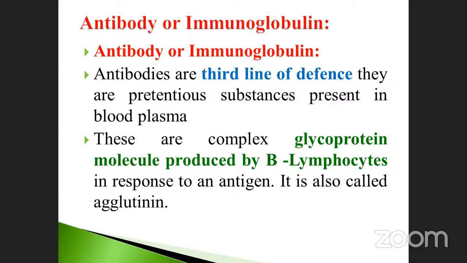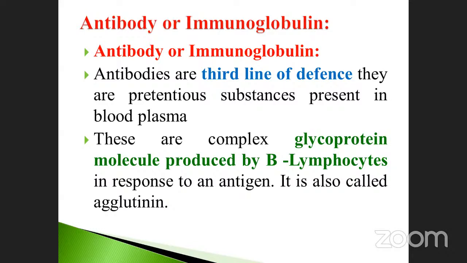They are proteinous substances present in the blood plasma. Already we discussed plasma. We have blood, isn't it? That blood contains 2 parts. One is the solid part and another one is the liquid part.